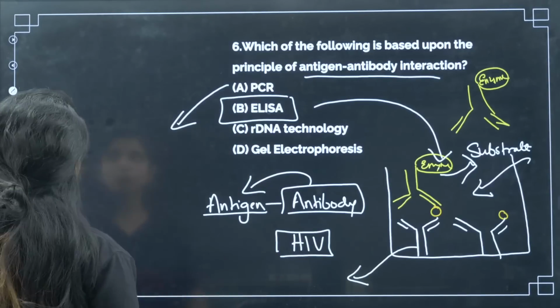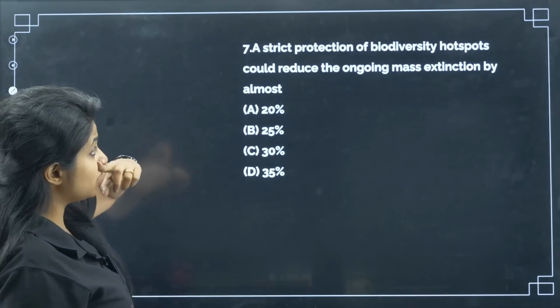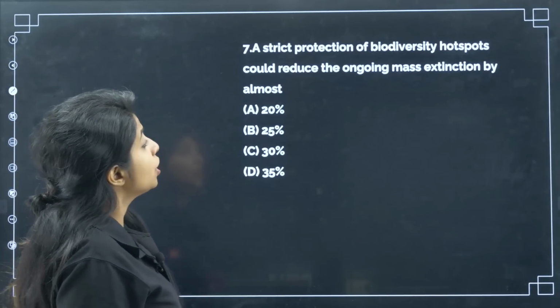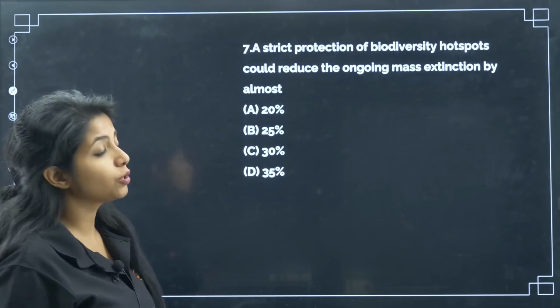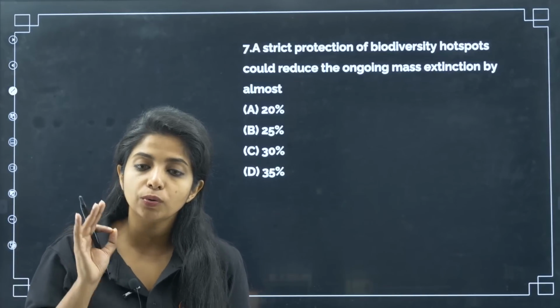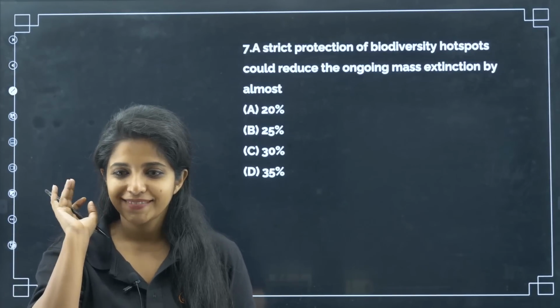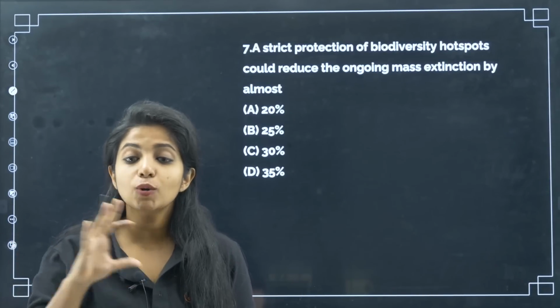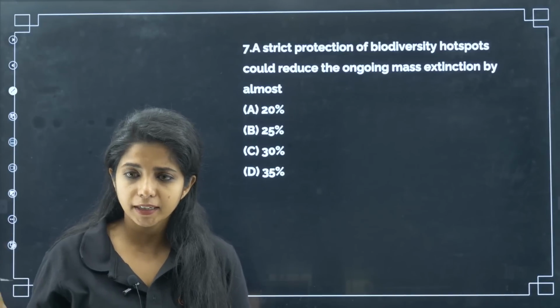Okay, please remember that. Now, a strict protection of biodiversity hotspots could reduce the ongoing mass extinction by almost. Now, how will you get to know the answer? Only if you have read NCERT. That's the straight thing. Okay, there is no conceptual thing out there, right?